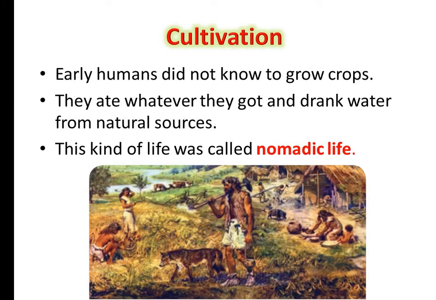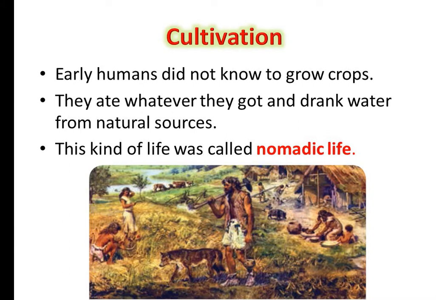Nomadic life. What was nomadic life? They didn't grow crops. They ate whatever they got and they drank water from the natural sources. They wandered from place to place in search of food. Such a life is called a nomadic life.